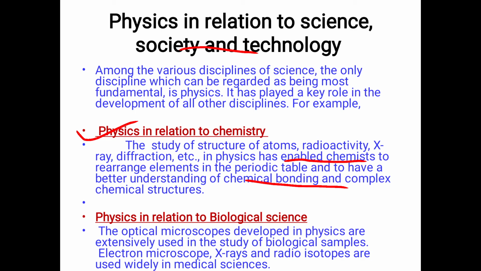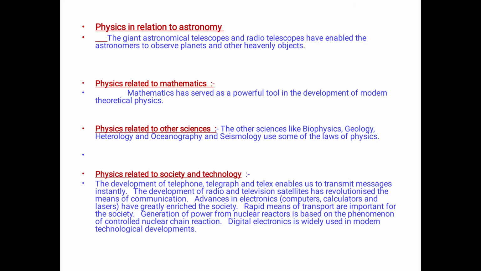Now the second one, physics in relation to biological science. The optical microscope developed in physics is extensively used in the study of biological samples. The electron microscope, X-ray and radioisotopes are used widely in medical sciences. Then physics in relation with astronomy.